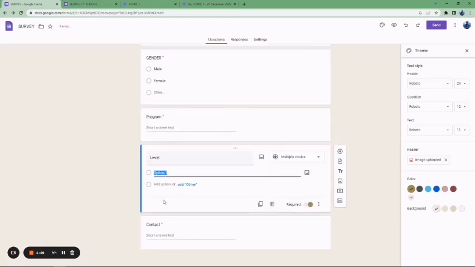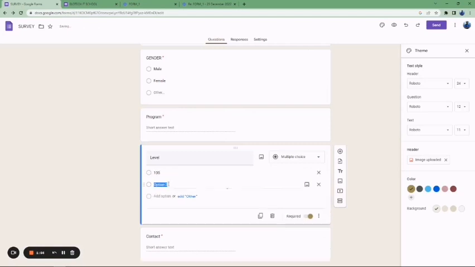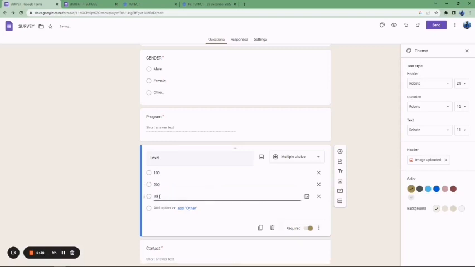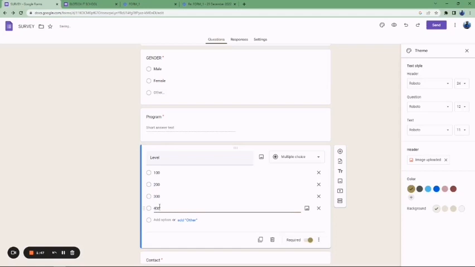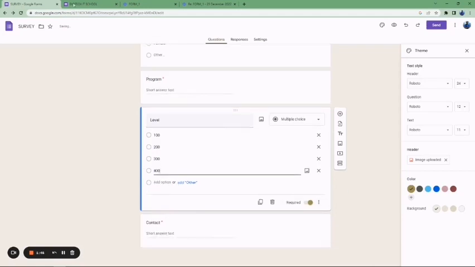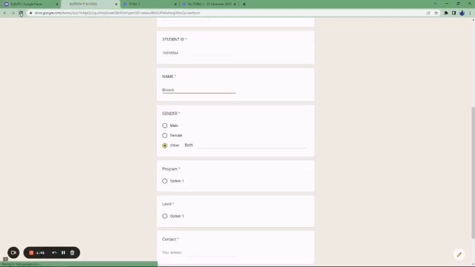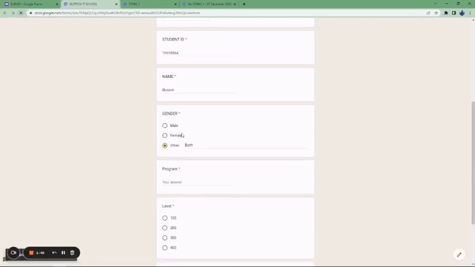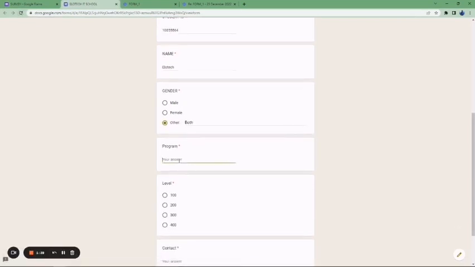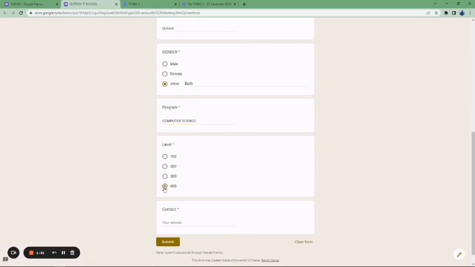Then let's make the level 100. Let's make this 200. Let's make another one 300. Let's make another one 400. Okay, now let's go again and refresh it. And when you refresh it, now the program, let's say computer science, then let's choose level as 400, and let's type the contact, and the contact is not up to this.